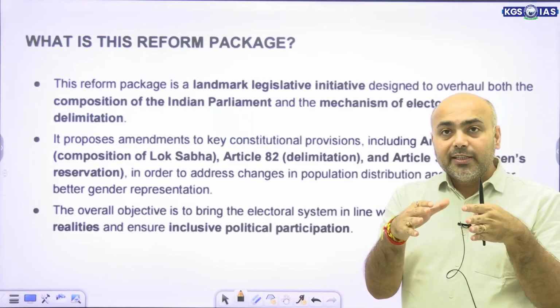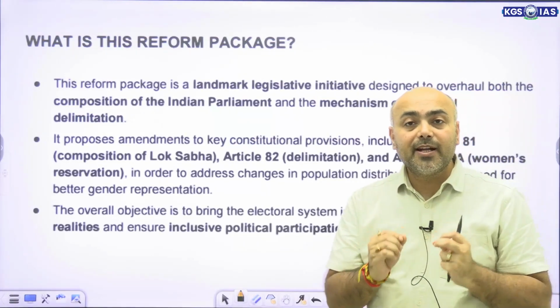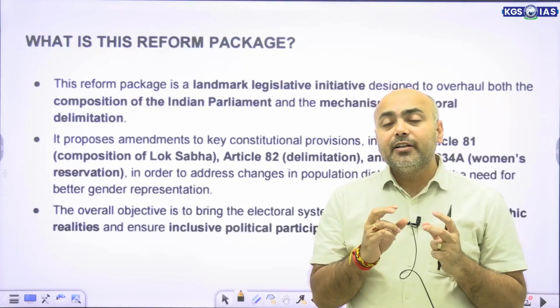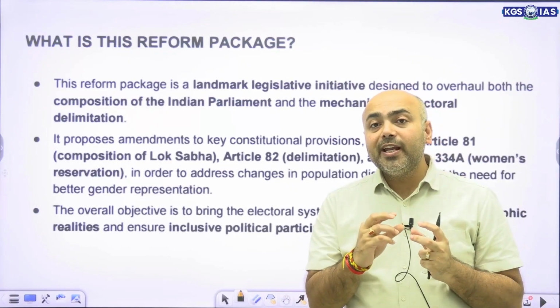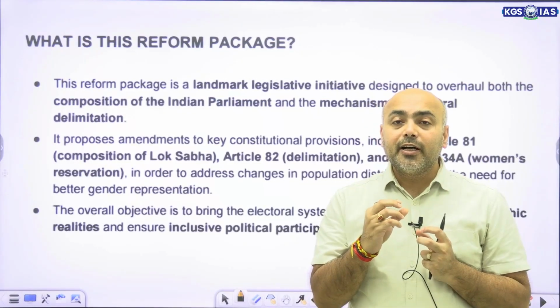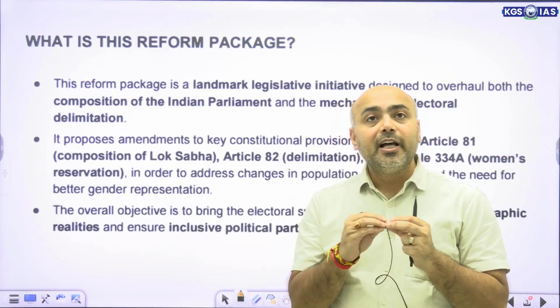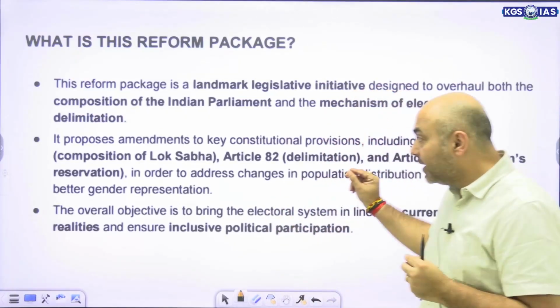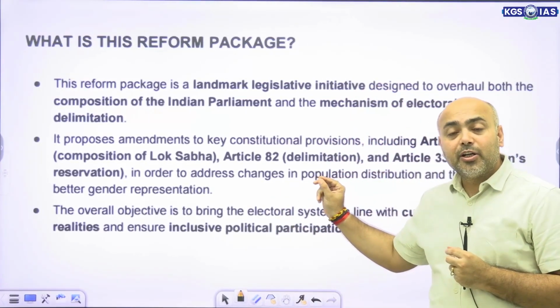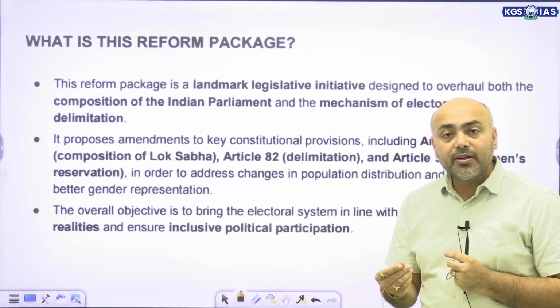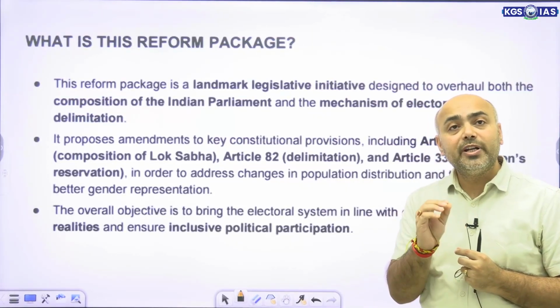The recent discussion, the debate that was there, had two very important legislations which were tied up together. The first was related to women reservation, and the second was related to delimitation.